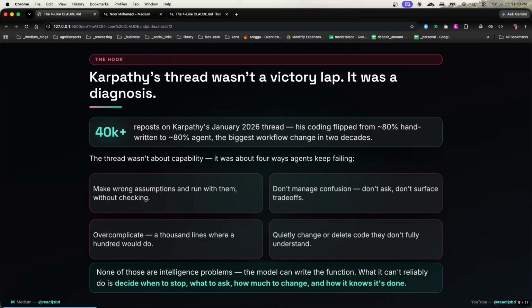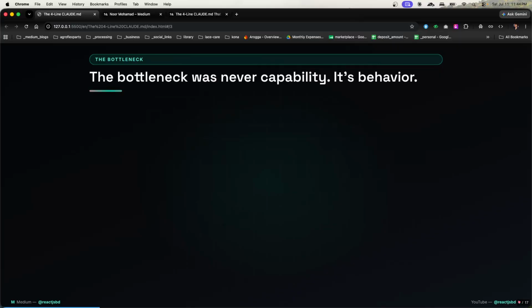None of these are intelligence problems. The model can write the function. What it can't reliably do is decide when to stop, what to ask, how much to change, and how it knows it's done. That is the problem. The bottleneck was never capability, it's behavior.